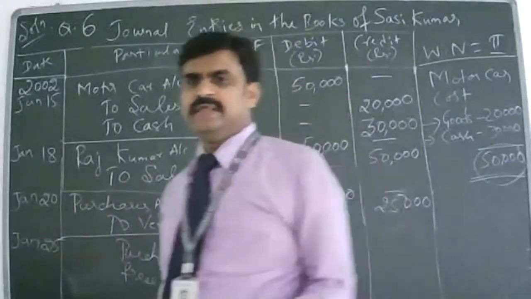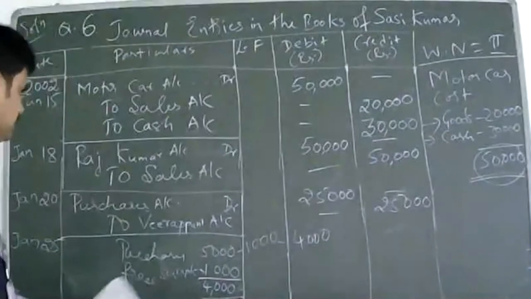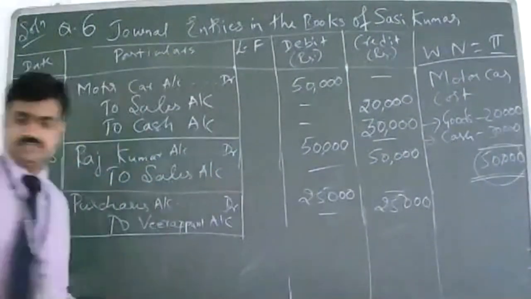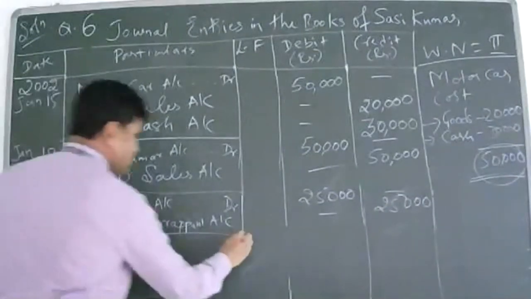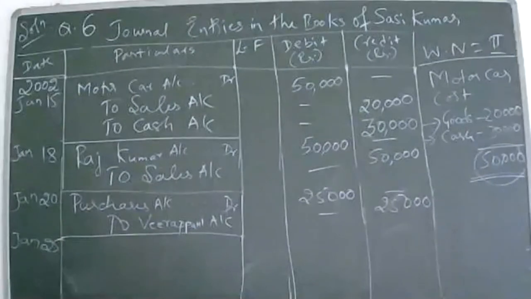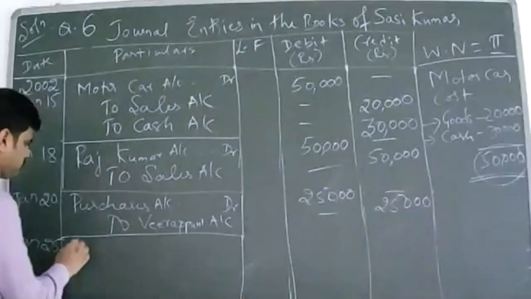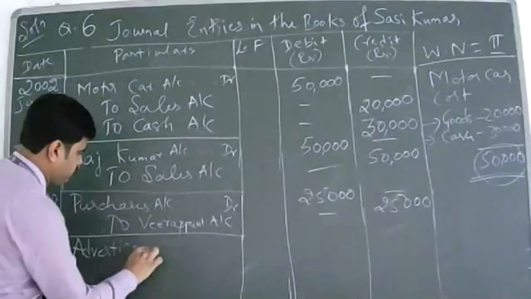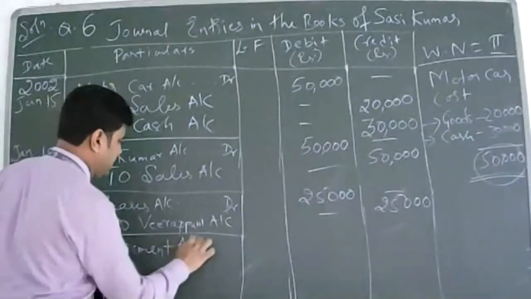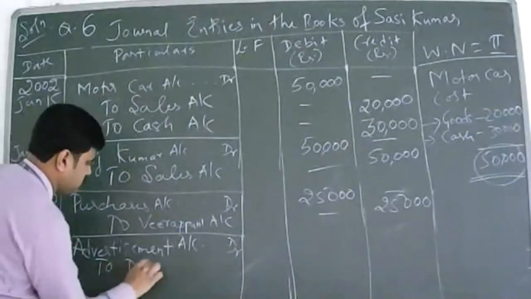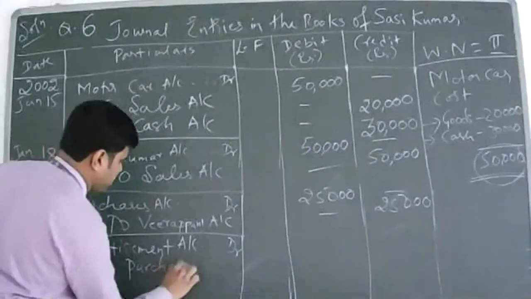Okay, here now, write down the journal entry. What entry? Which account do I want to debit? Advertisement account debit to purchases account.